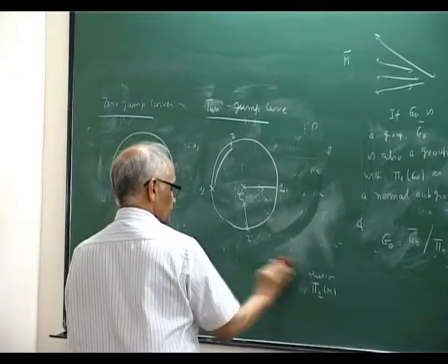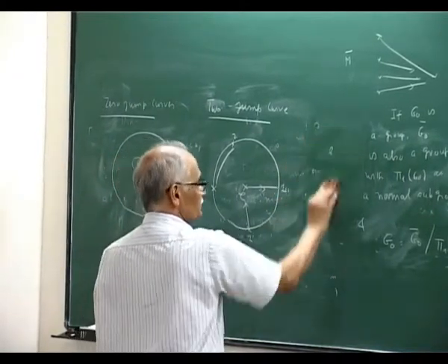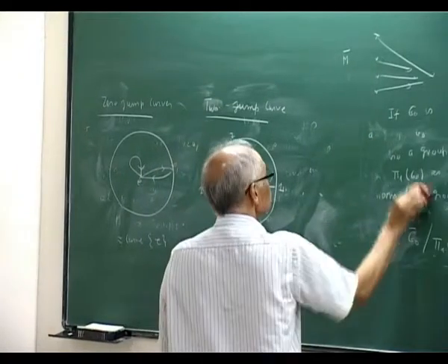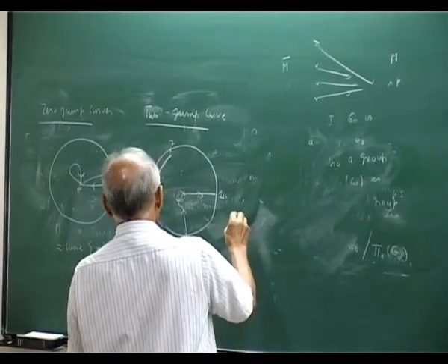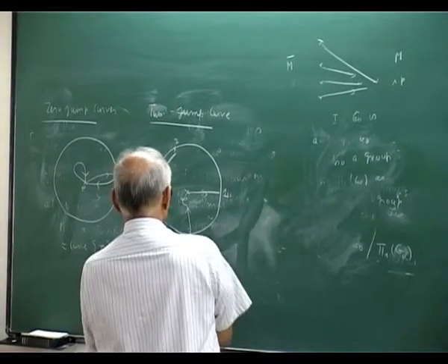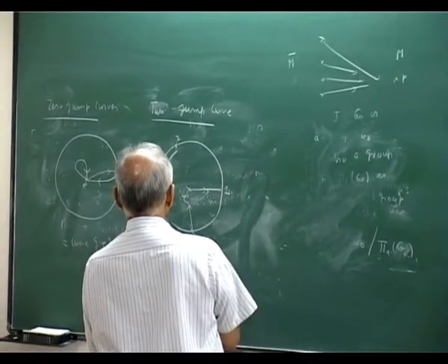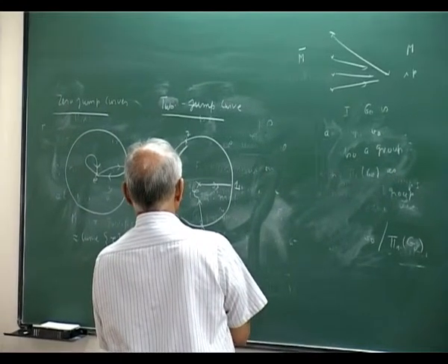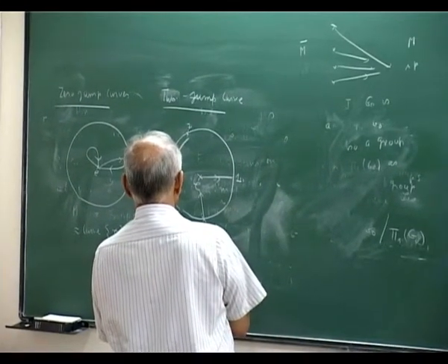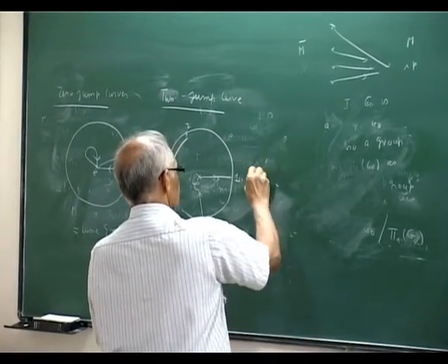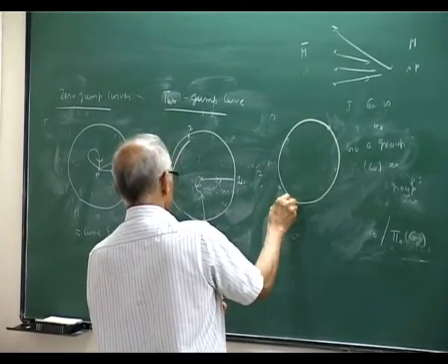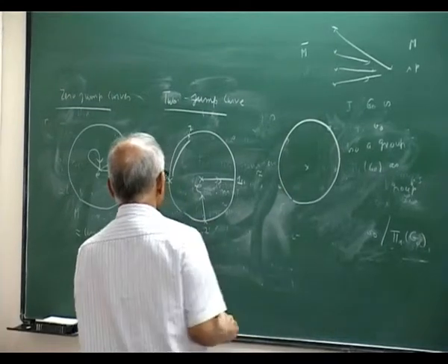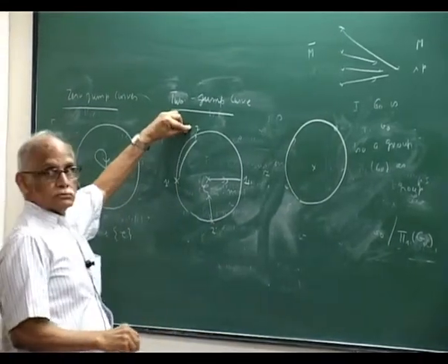I'll come back to the 1 jump curve, which you cannot do very much with. But the 2 jump curve is the following. I can do it this way. This is homotopic to something else: I move 1 prime to 2.